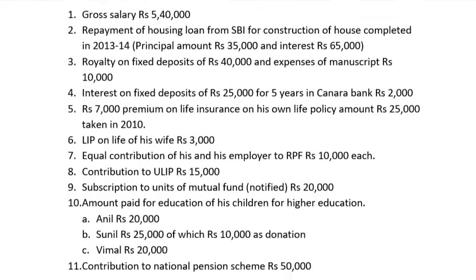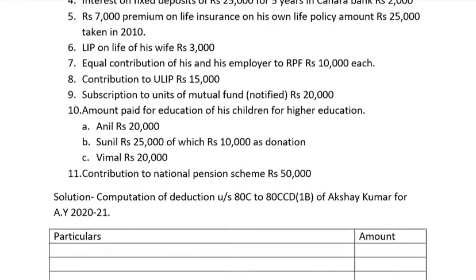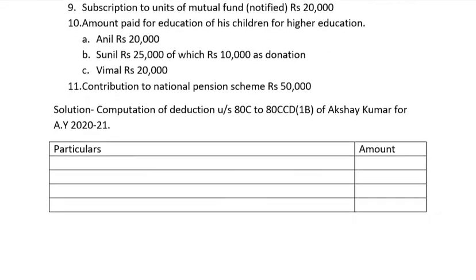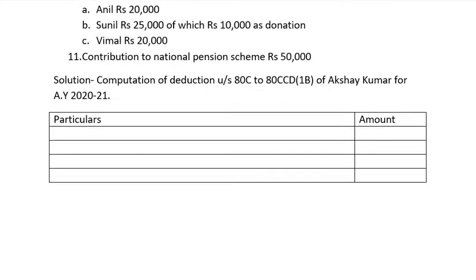You will not solve it as the sum is given, but as the rules say. So the first point that we take is